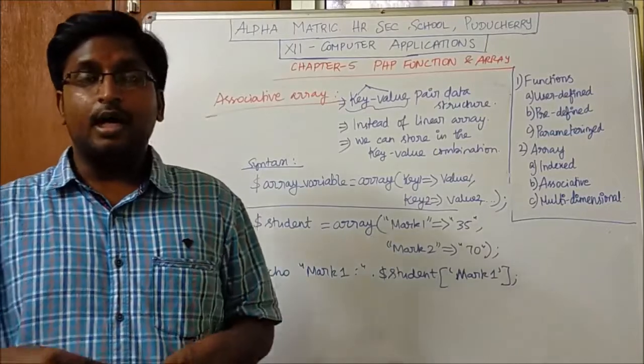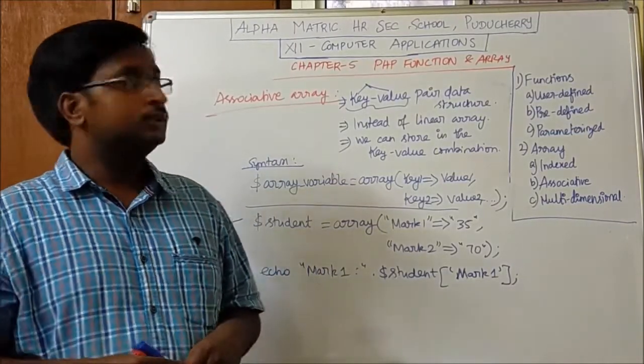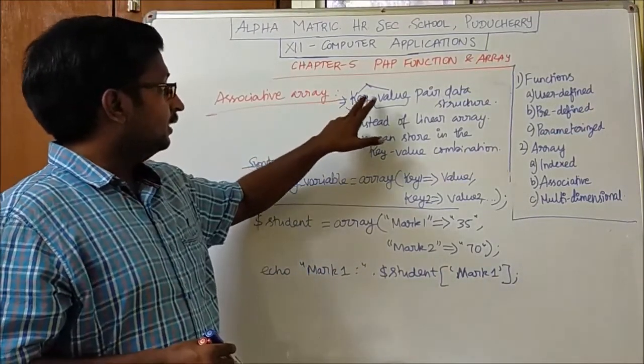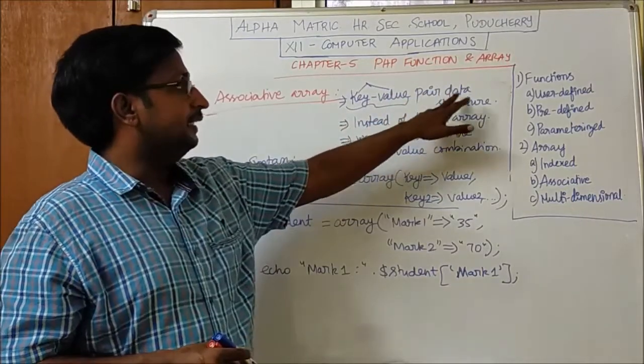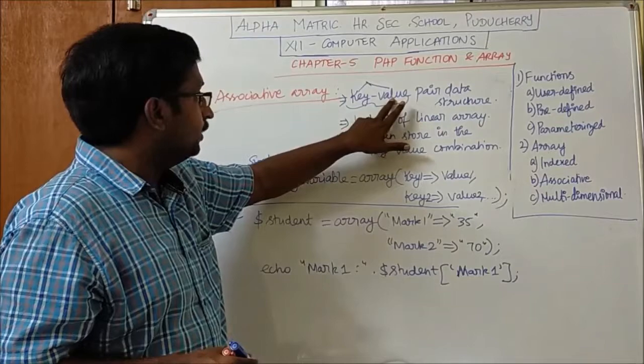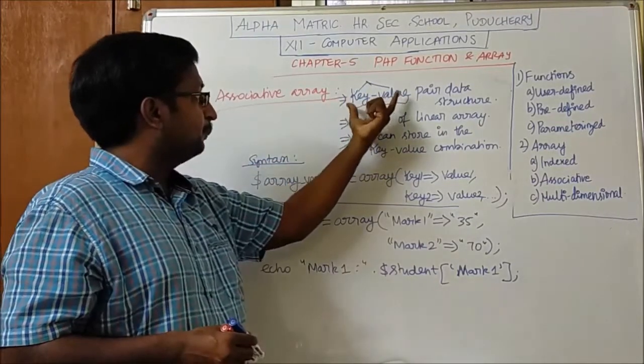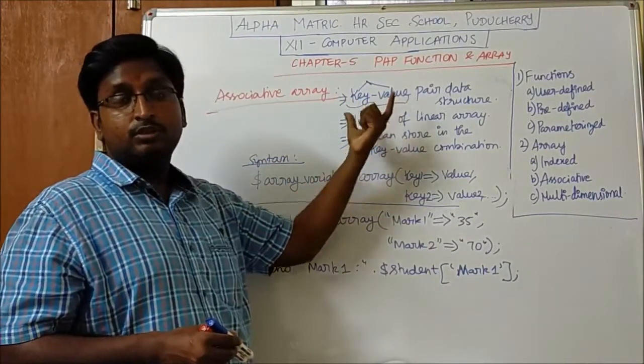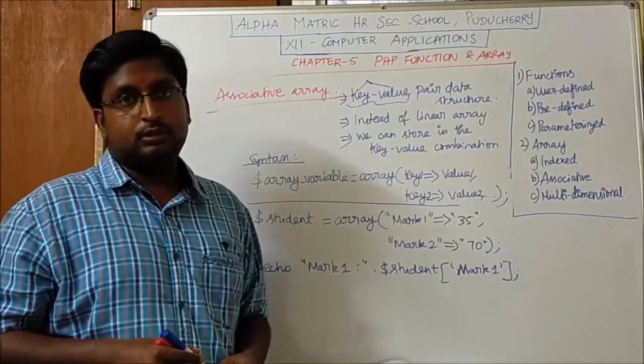So next is the associative array. An associative array is a key value pair data structure. So the value will be assigned to a key and this pair will be used in the array elements. Okay.